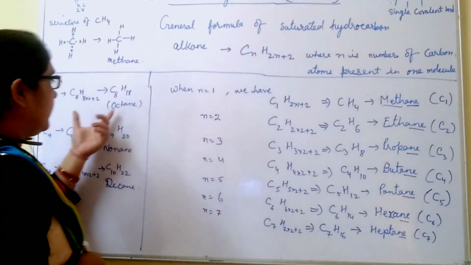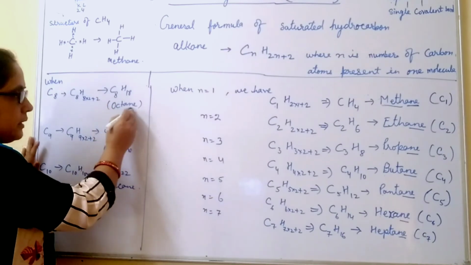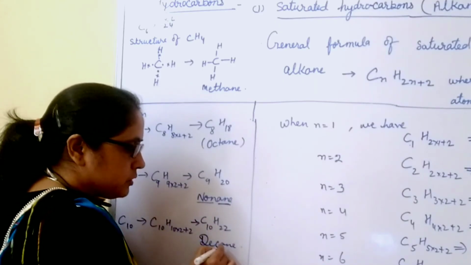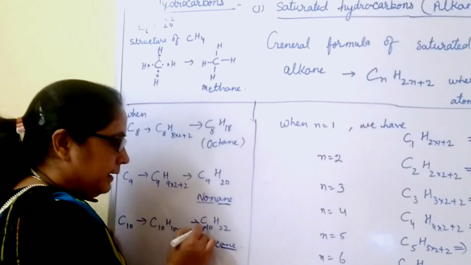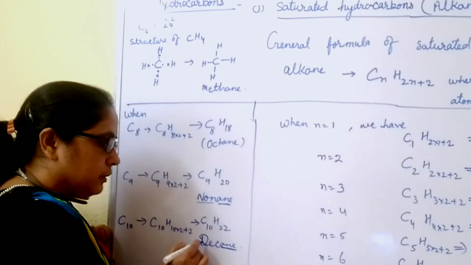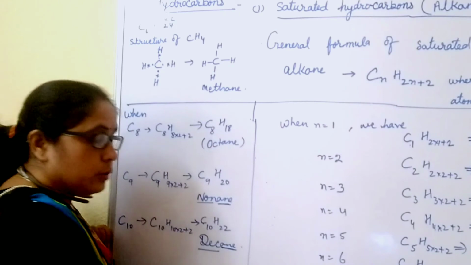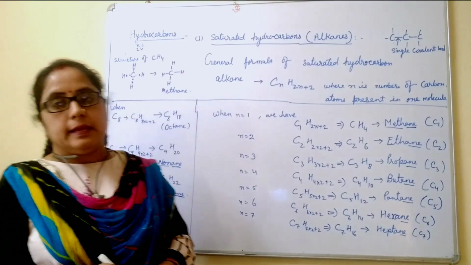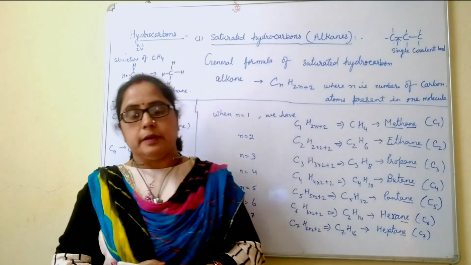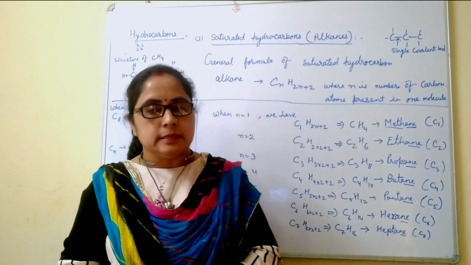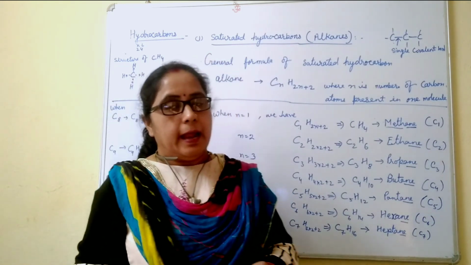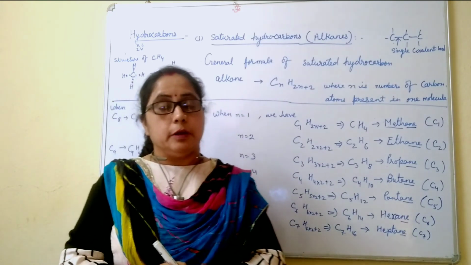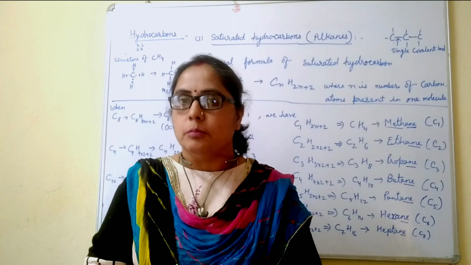And for 8 carbon atoms, its name is octane. Similarly, this is also in the alkane group. We will use the suffix ane, and for 10 carbon atoms, we use the prefix dec. So its name is decane. It means in the alkane group, we always use the suffix ane, and we use the prefix word depending on the number of carbon atoms present in the molecule.